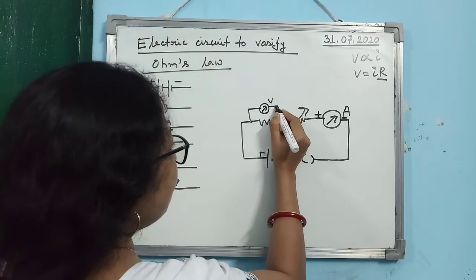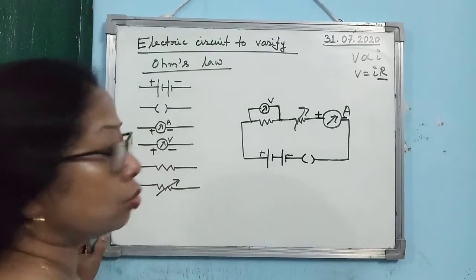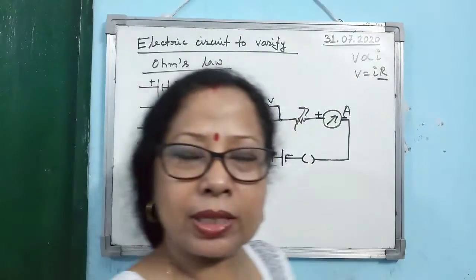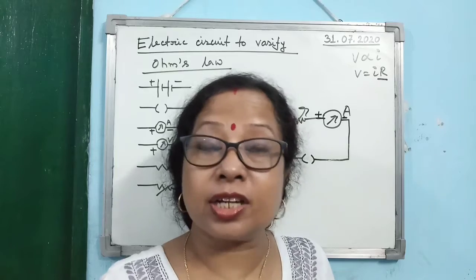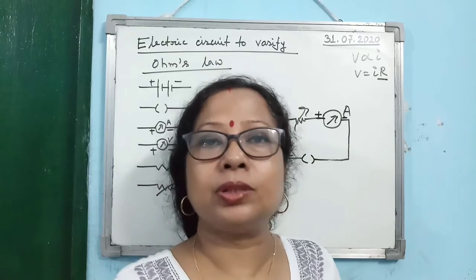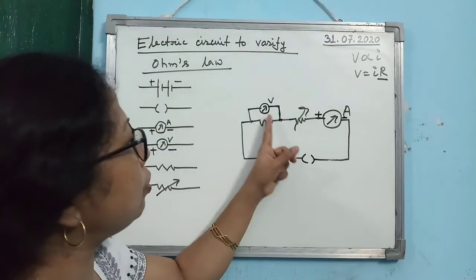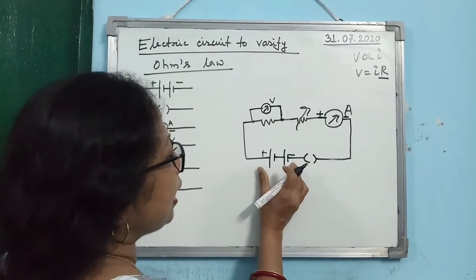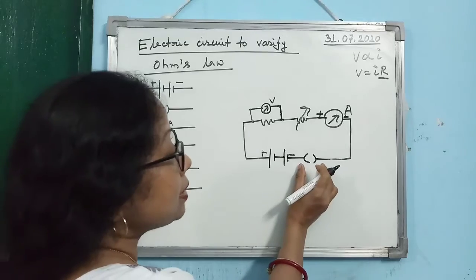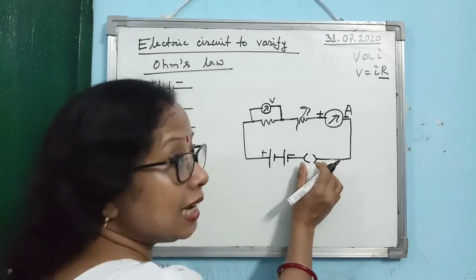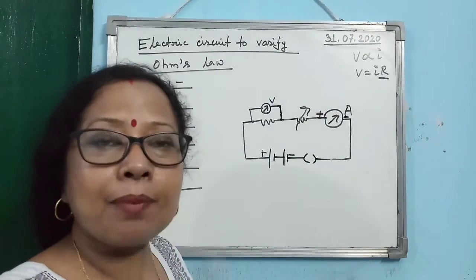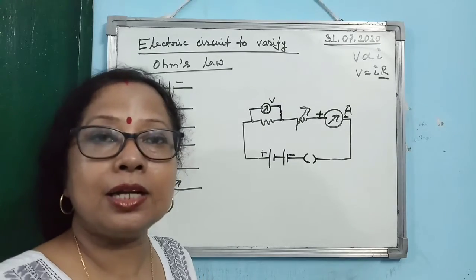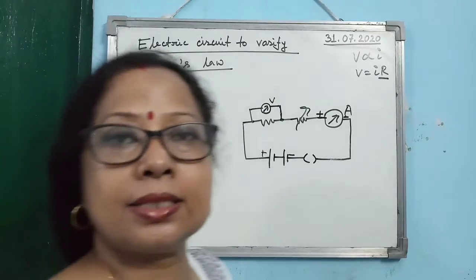Now, some of my children, those who are very careless about their studies, what they do is, the voltmeter is connected in parallel, but sometimes they connect the voltmeter across the battery. Sometimes they even connect the voltmeter across the key. So just think what kind of seriousness they show in their studies.